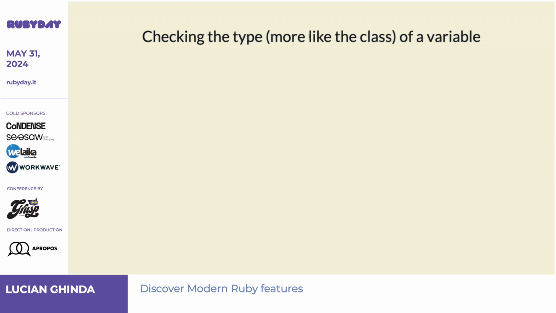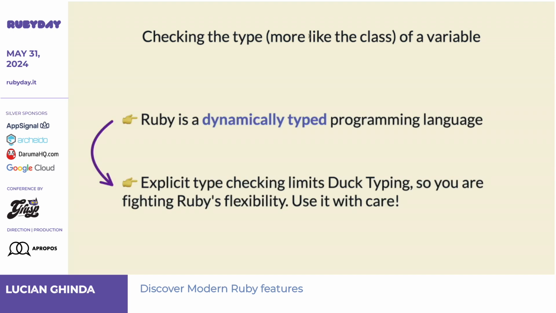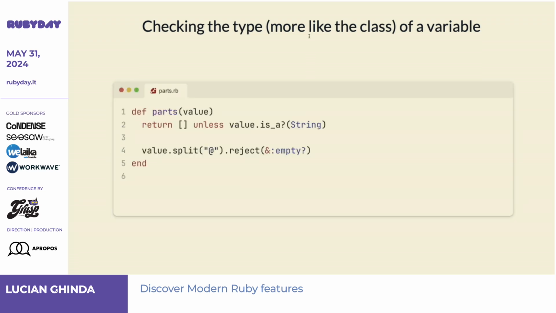It's dynamically typed. And the second thing here is that if you're doing explicit type checking, be aware that you're fighting Ruby's flexibility, because Ruby is dynamically typed. We care more about the method, or does this object respond to this name, and less about is this this type of object. But you can do it. Maybe you find yourself writing this type of code, right? Doing something if it's a string or array or symbol, right?